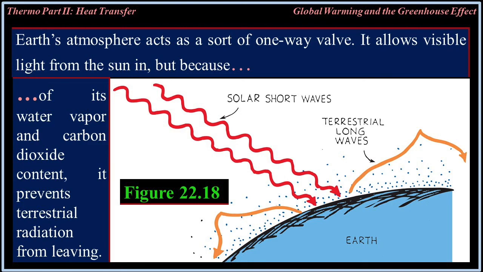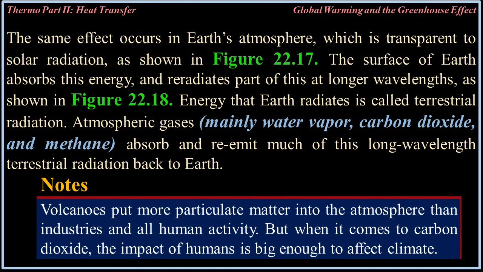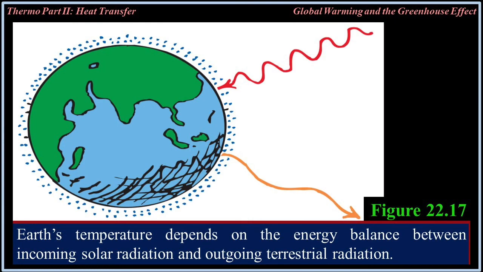Atmospheric gases, mainly water vapor, carbon dioxide, and methane, absorb and re-emit much of this long wavelength terrestrial radiation back to Earth. Note: volcanoes put more particulate matter into the atmosphere than industries and all human activity. But when it comes to carbon dioxide, the impact of humans is big enough to affect climates. Earth's temperature depends on the energy balance between incoming solar radiation and outgoing terrestrial radiation.